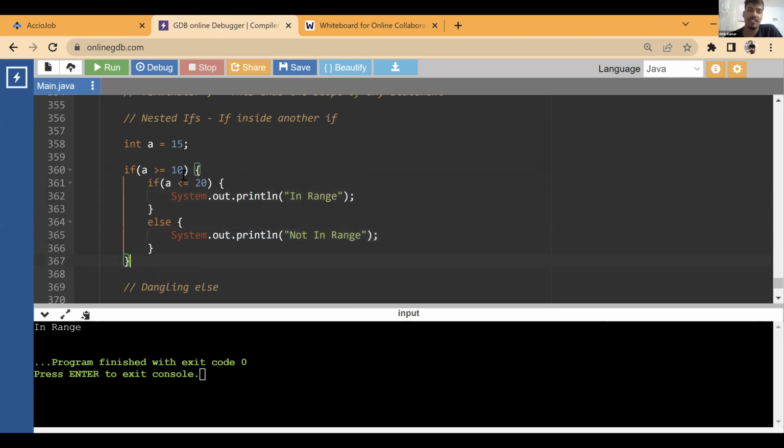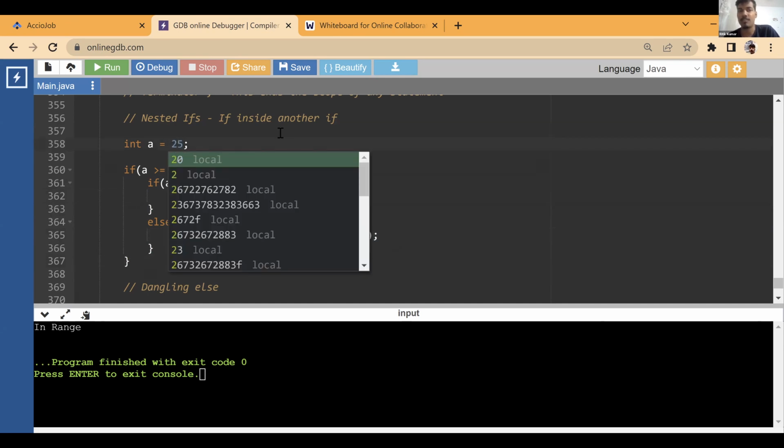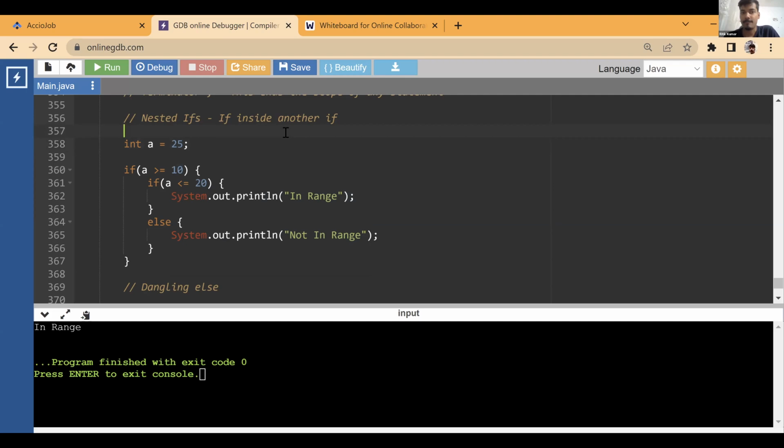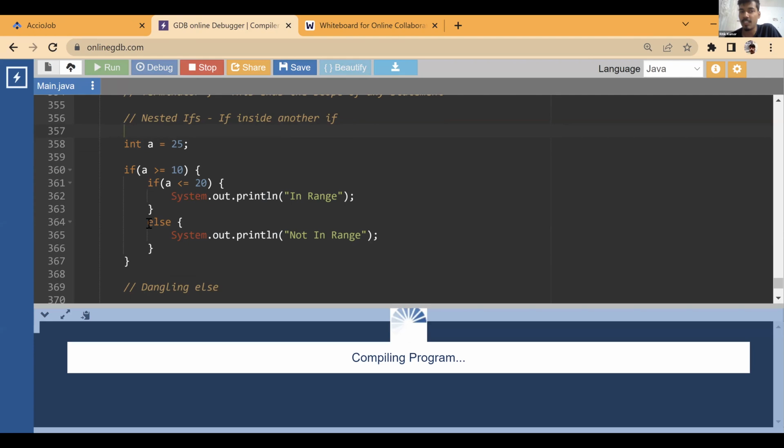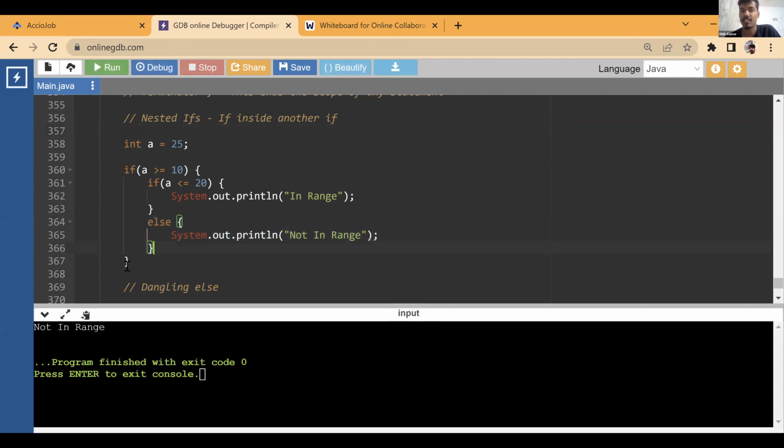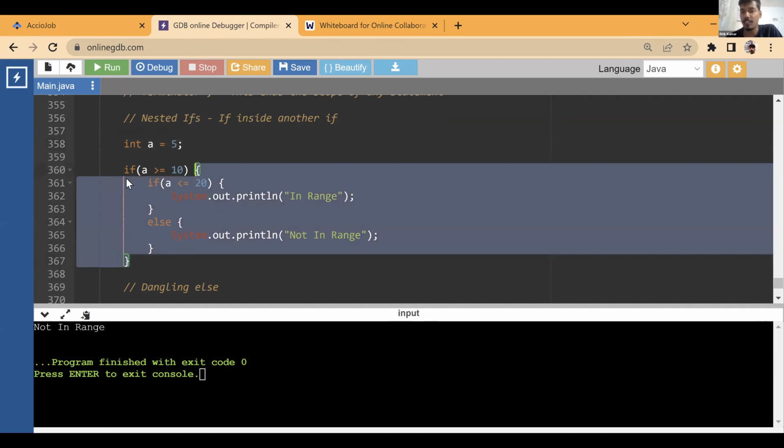Asha, tell me one thing. What is this going to print in case I give the value as 25? The first one is true. We enter inside the if. The second condition is false. So we go and print not in range, right? We print the else part where it is not in range. But Asha, what if I change it to 5? What is this going to print now? Ab kya print hoga?